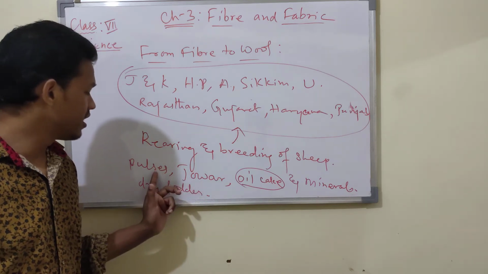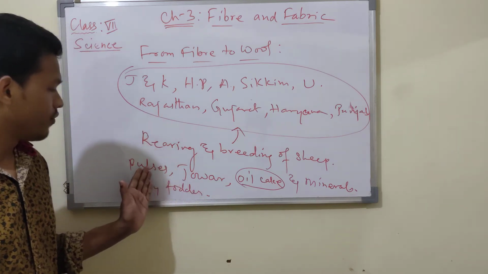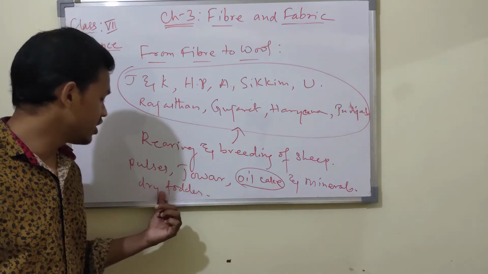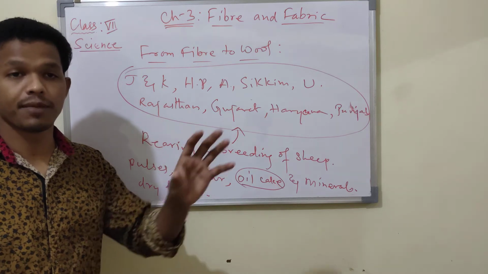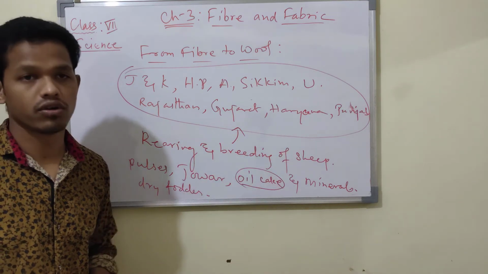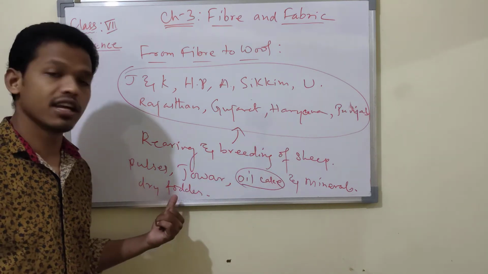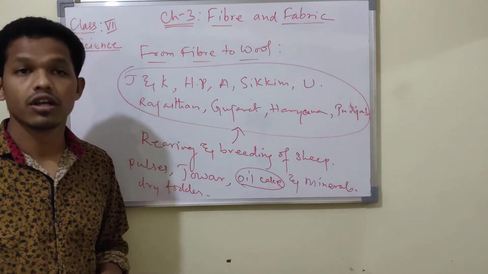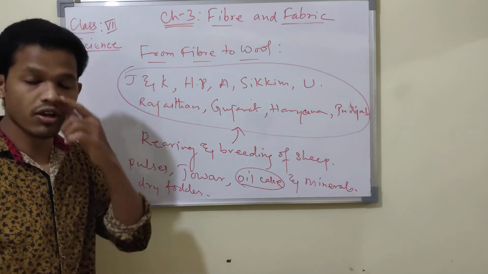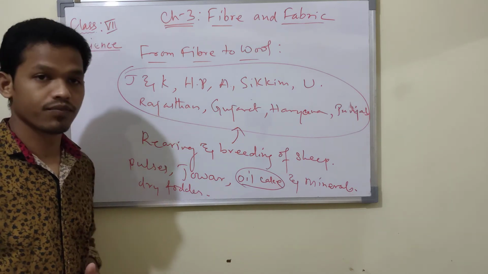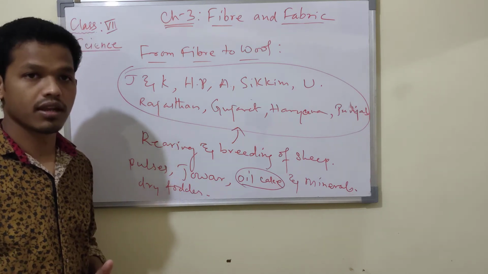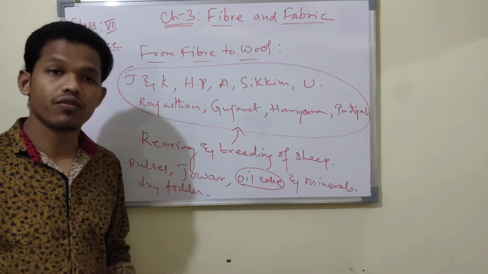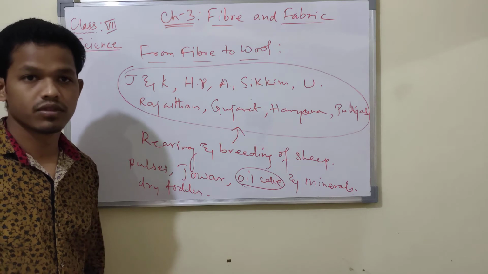During the rainy season they feed like this, and in winter the sheep are kept indoors and fed on dry leaves, grass, or dry fodder. Fodder means the food used for feeding animals, like all grains. Got it now? These are used for feeding sheep.